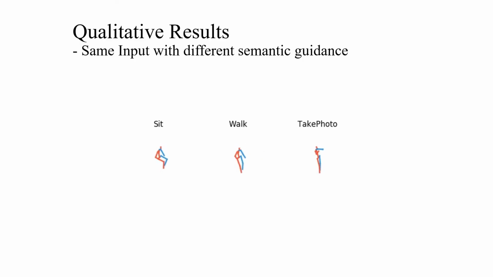We also show diverse actions generated from the same initial pose. By setting different semantic guidance, our model generates a variety of semantically meaningful results given the same input frame.